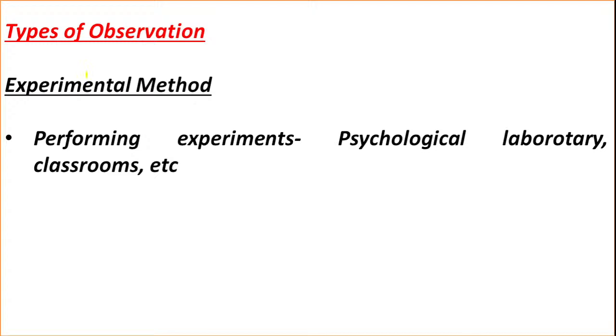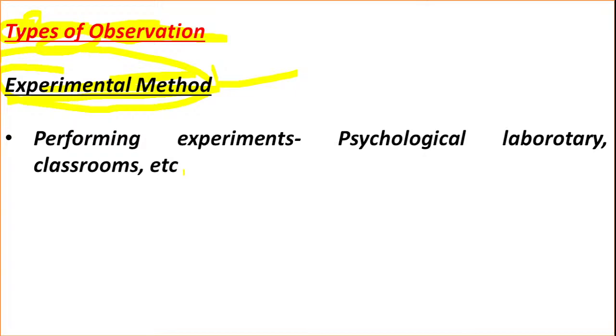The next type of child study is the experimental method. In the experimental method, we perform experiments, which may be in a psychological laboratory or in the classroom. We perform and we observe here.